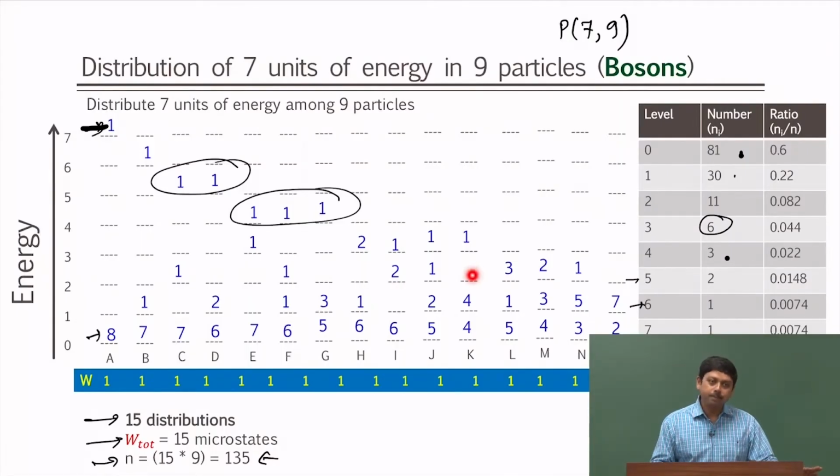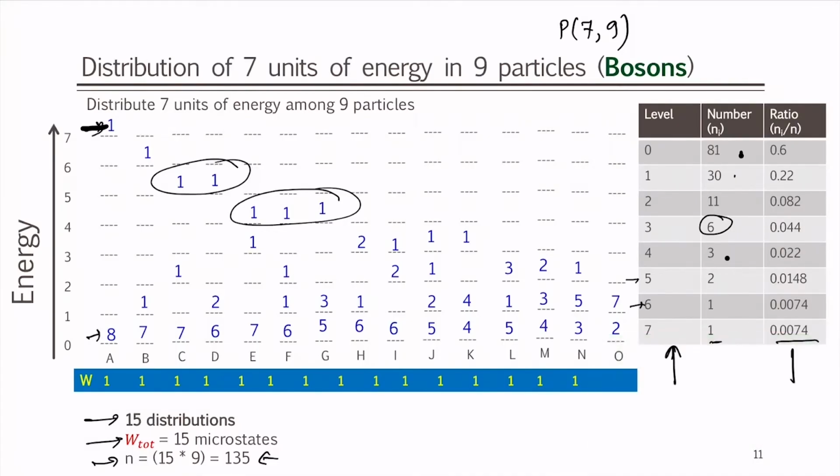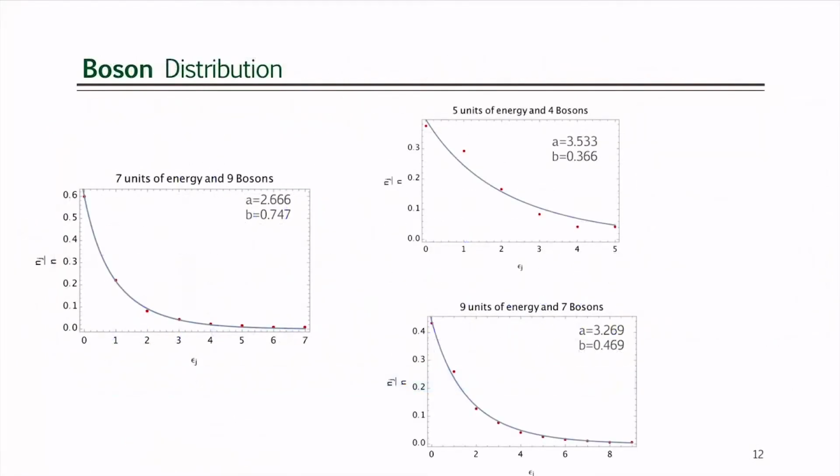We can use partitions to get that, and then we can also count how many particles are in which level. Once we do that, we can just count them and divide by the total number n, and we get these probability distributions with energies. You see, this is my energy level and this is the probability. We can plot that, which we have done.